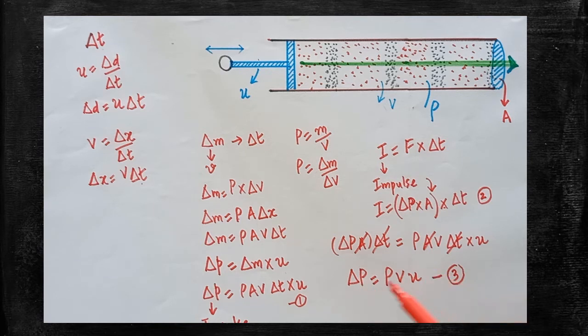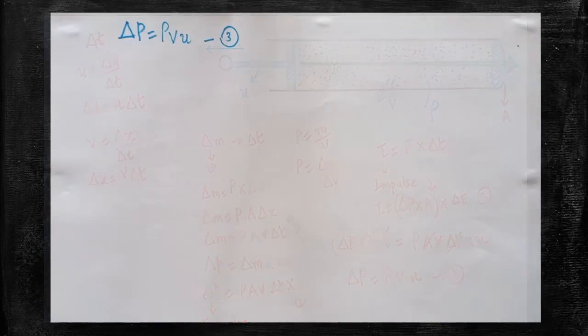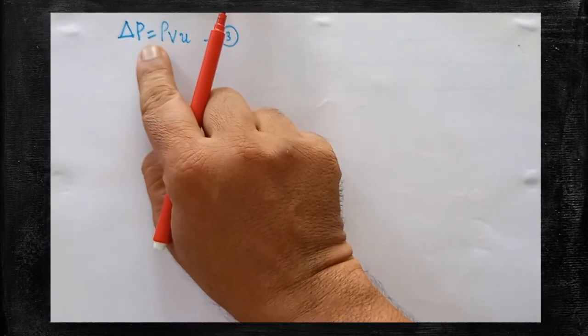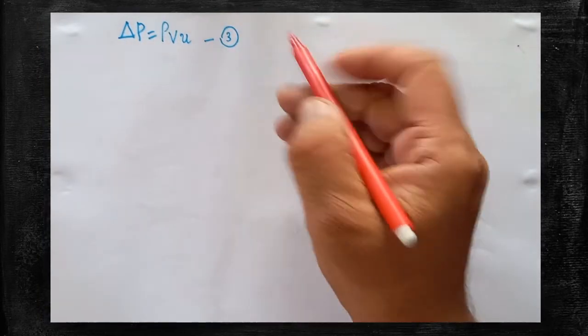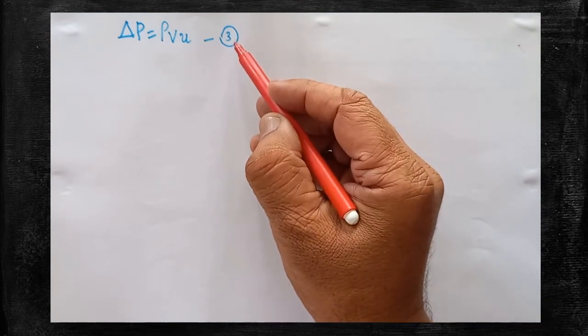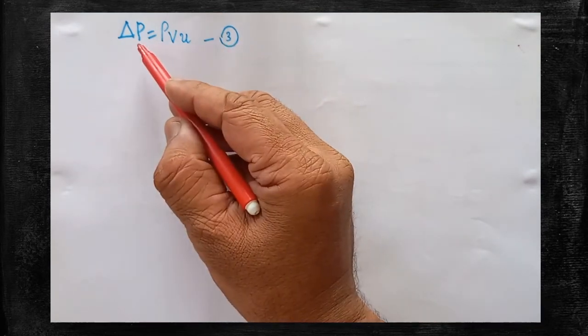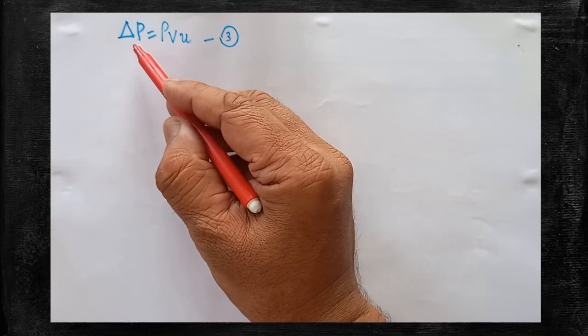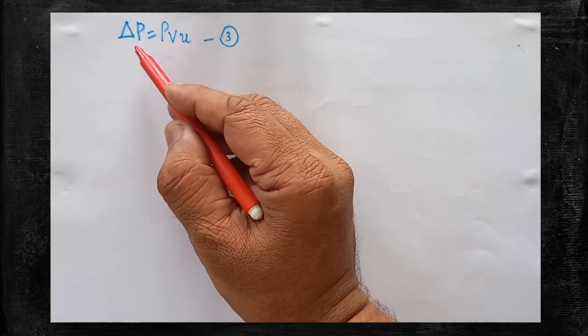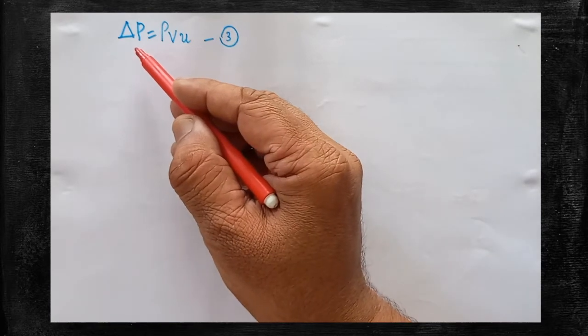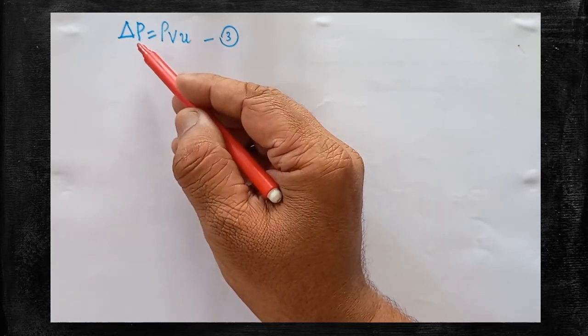Here I have got one ΔP formula. From some other formula we have to get one more formula for ΔP. This is one of the formulae to calculate ΔP. That equation and this one both have to be equated. Already we have derived the equation for change in pressure, to be taken as the third equation. Now we have to derive one more equation for ΔP, and then both ΔP equations are to be equated.